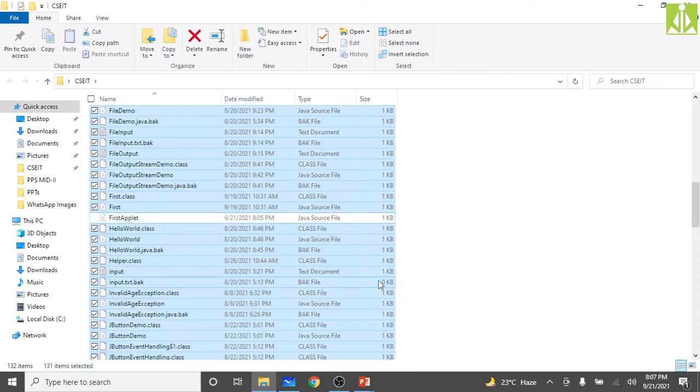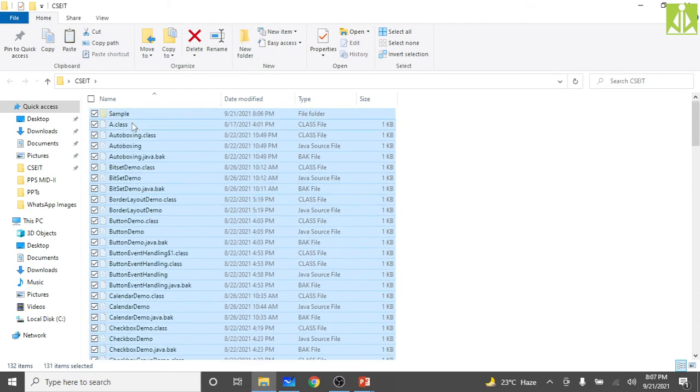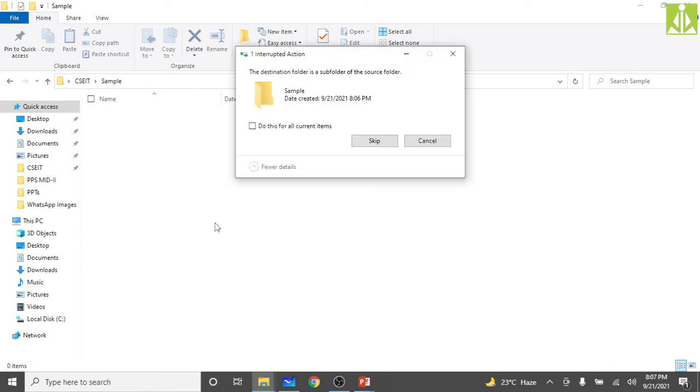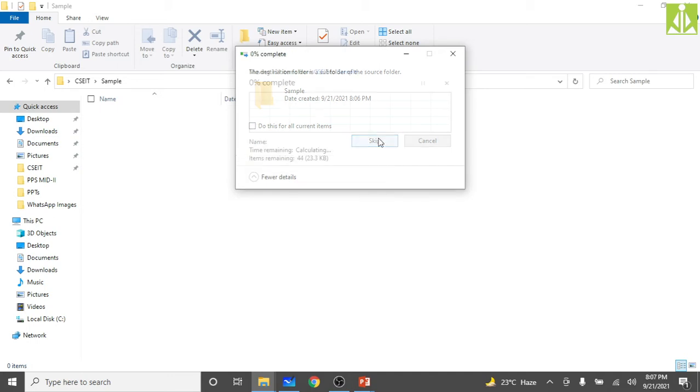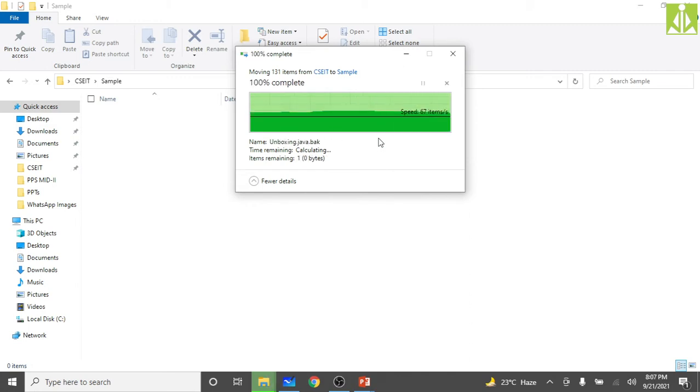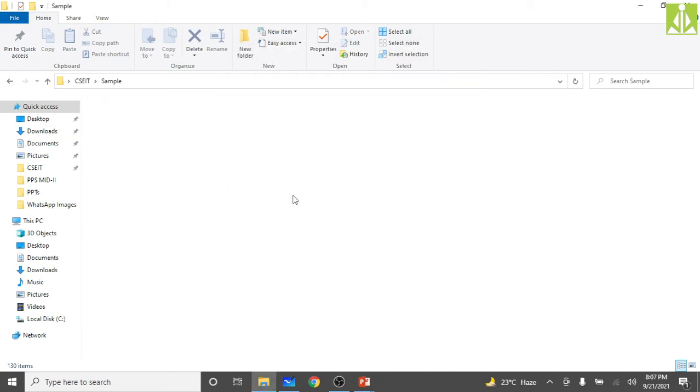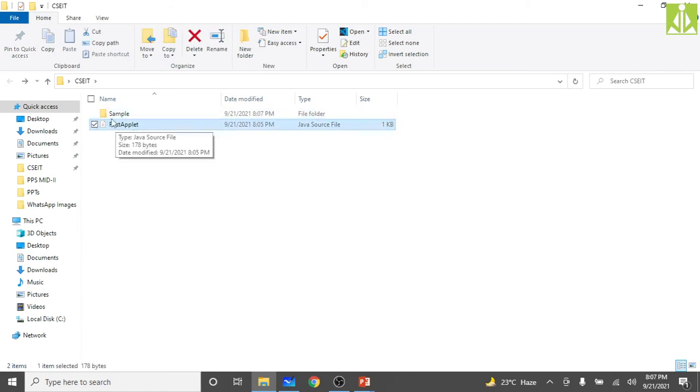Only this file I want to leave. Control X, go here and put all those things into this sample. Okay, come back, and this file only we need.